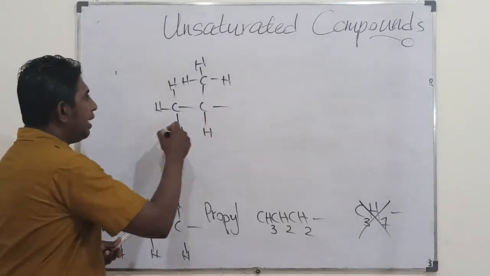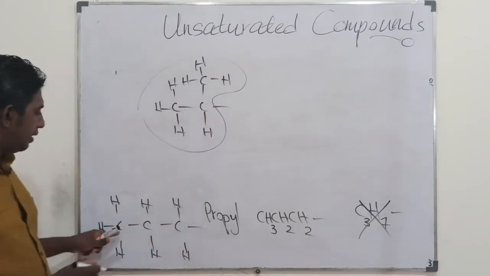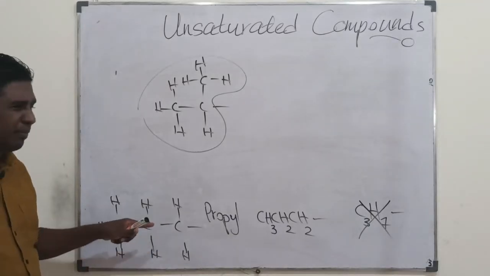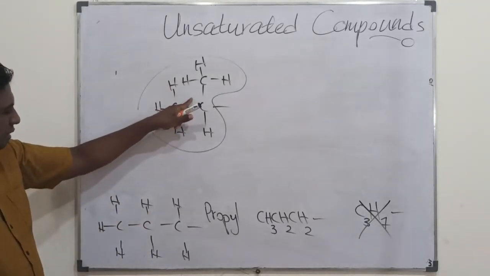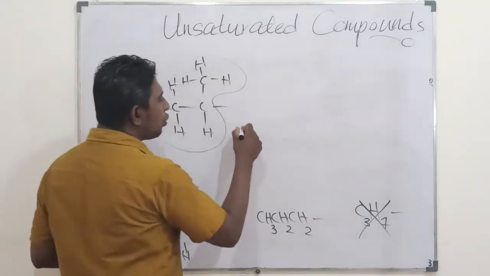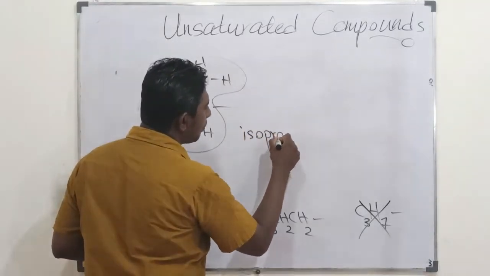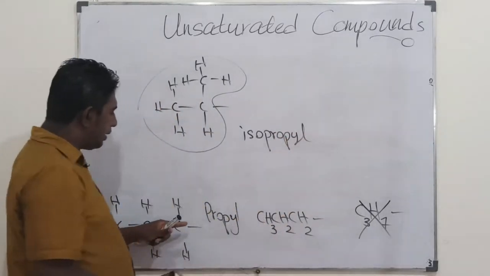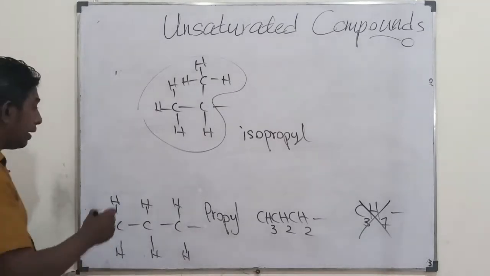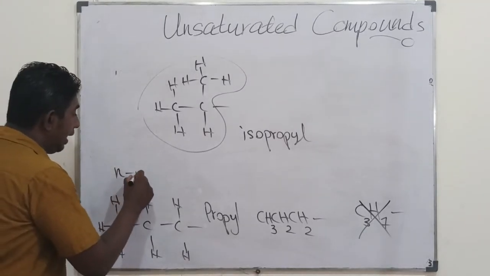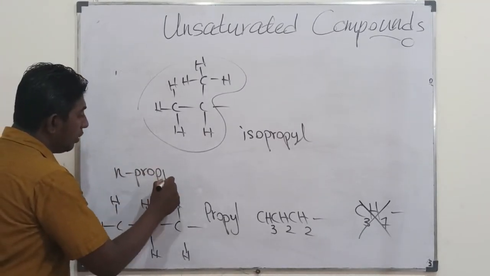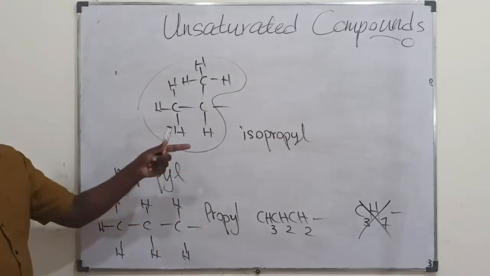So then it is not considered as this. It's not the same anyway. This is called isopropyl. This is called normal propyl. Normal is n-propyl. This is not that. Normal.